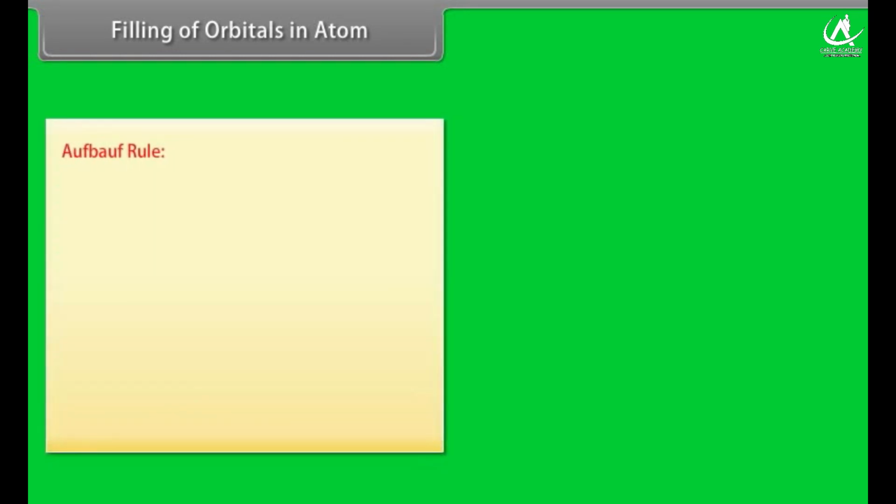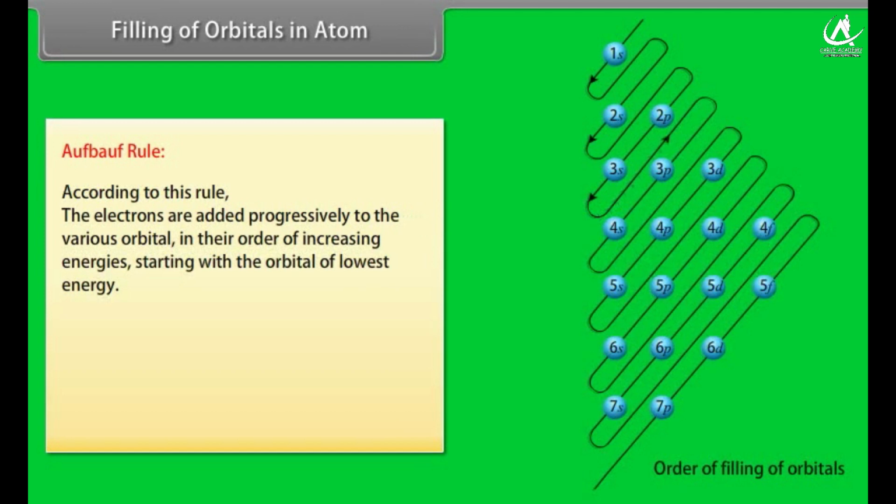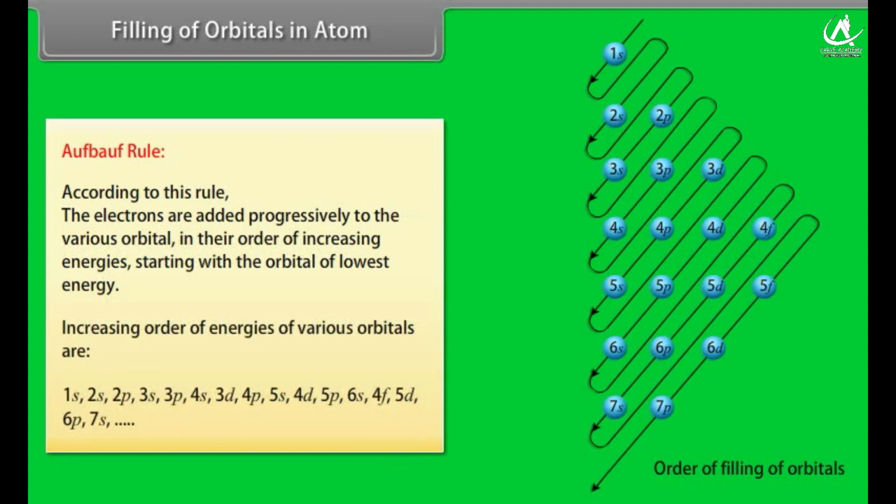Filling of orbitals in atoms. Aufbau rule. According to this rule, the electrons are added progressively to the various orbitals in their order of increasing energies, starting with the orbital of lowest energy. Increasing order of energies of various orbitals are: